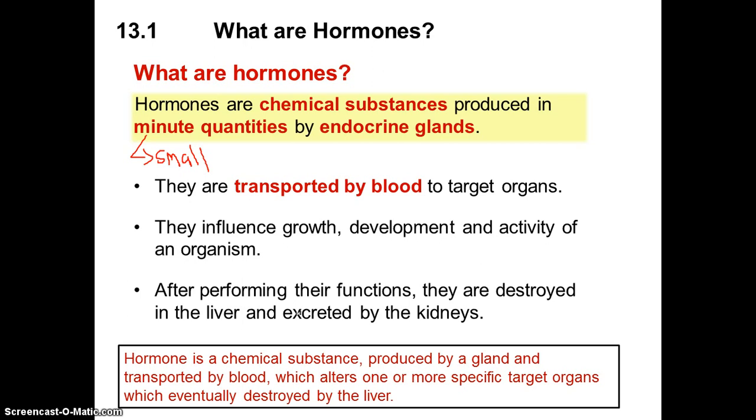To summarize, a hormone is a chemical substance produced by a gland and transported by the blood, which alters one or more specific target organs, and is eventually destroyed by the liver. If you are asked to give the definition of hormones, here are some key words that you need to have: it's a chemical substance produced by a gland, transported by blood, and its function is to alter one or more specific target organs.